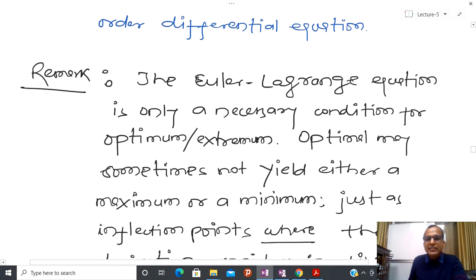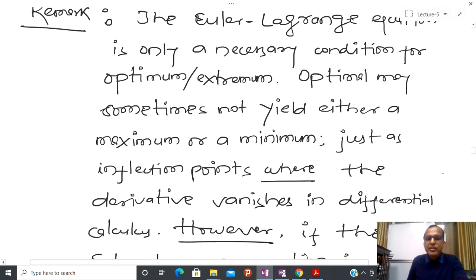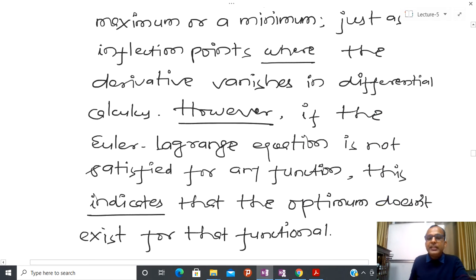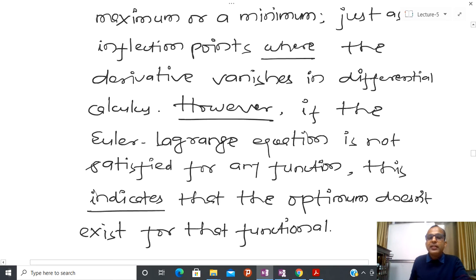Now what we have seen is that the Euler-Lagrange equation is only a necessary condition for an optimum or extremum. An optimum sometimes does not yield either a maximum or a minimum value, because it may just give some kind of inflection point where the derivative vanishes in differential calculus. However, if the Euler-Lagrange equation is not satisfied for any function, this indicates that an optimum doesn't exist for that function.